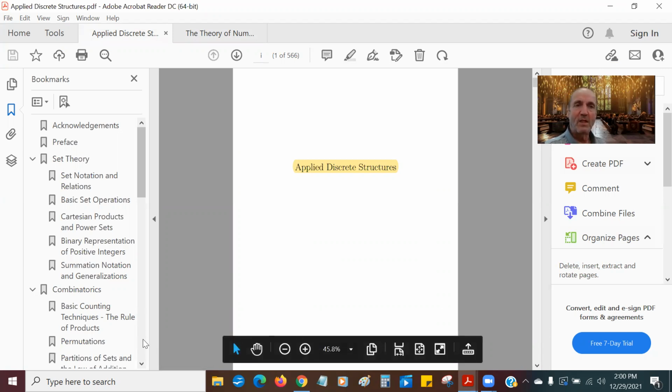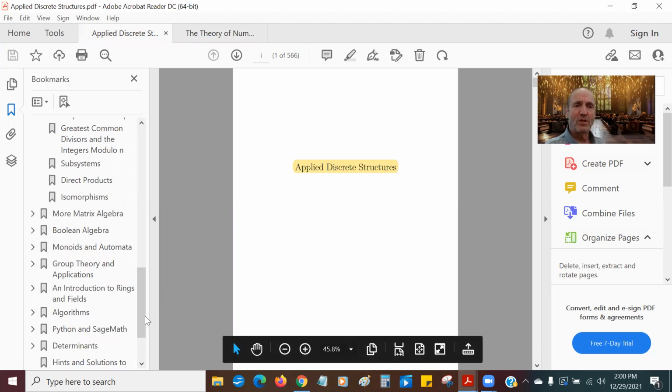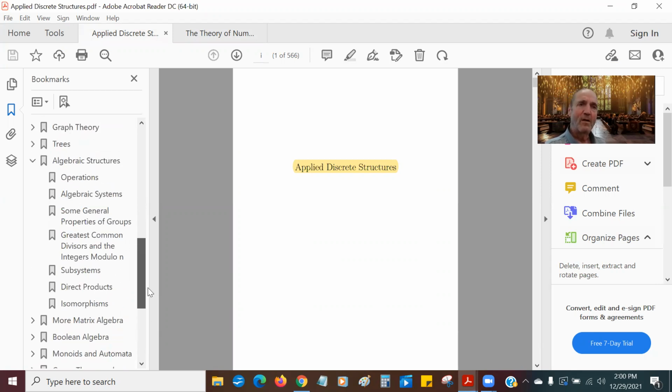Chapter 11 is called algebraic structures, and that's probably a little bit different than you've seen before. It's probably new to most of you, but it's really important and a fabulous area. You're going to love it. It's probably my favorite thing of this whole course. Anyways, that's basically how this goes down.